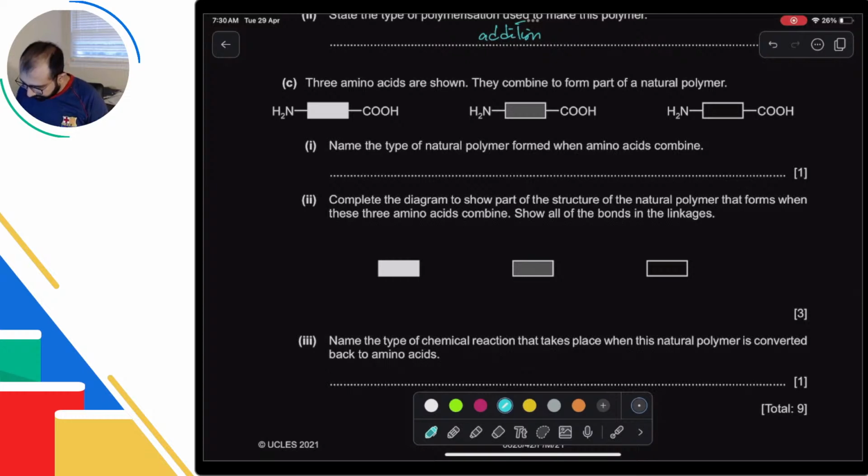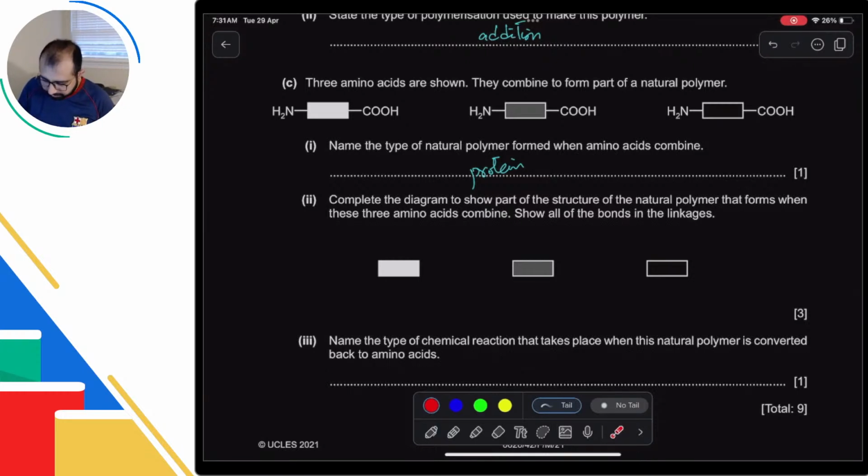All right, let's look at it. Name the type of natural polymer formed when amino acids combine. That is protein. Again, even in the new syllabus, you need to know this. Complete the diagram to show part of the structure of the natural polymer that forms when these 3 amino acids combine. Again, remove, copy, join. I've told you that is the method to make polymers from any monomers. So what does remove, copy, join mean? You remove water. That is the simple byproduct you need to remove.